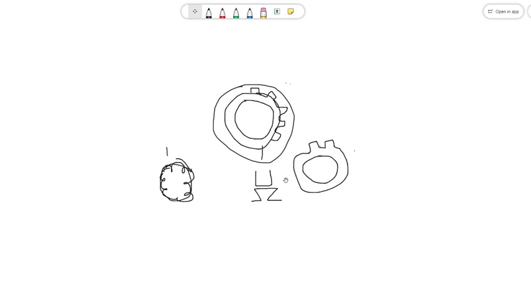Here we have one conductor. Here we have another conductor. So we have a number of conductors on this inner periphery of the stator. This is the rotor. Between stator and rotor we have an air gap.